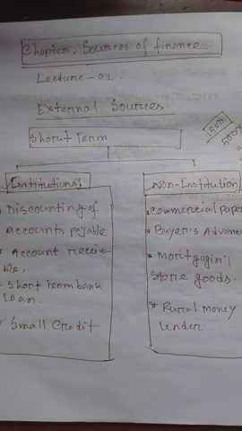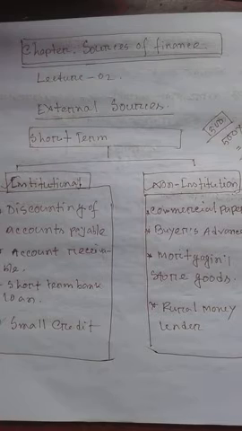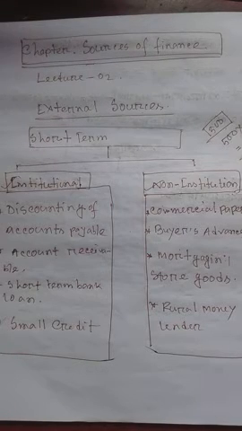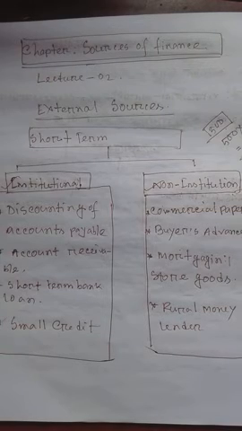Now I am describing the most important topic, bank overdraft. We know that there are three kinds of bank accounts. One kind is current accounts.